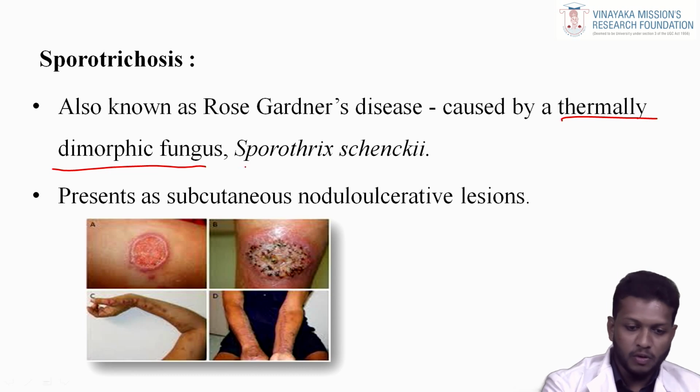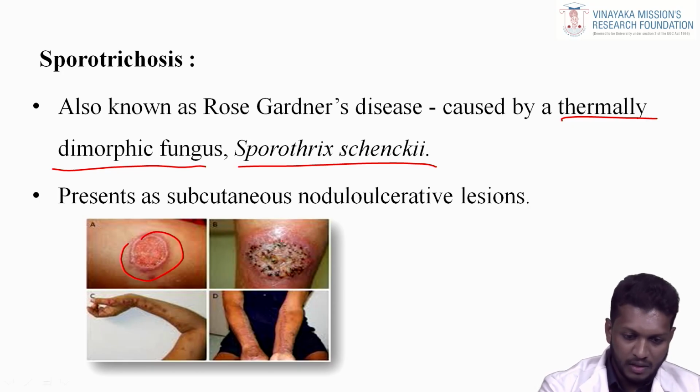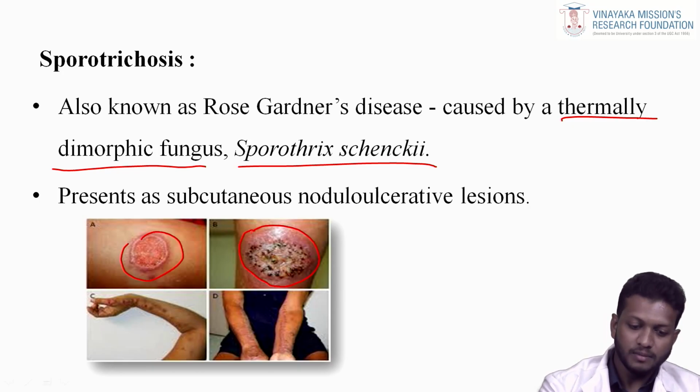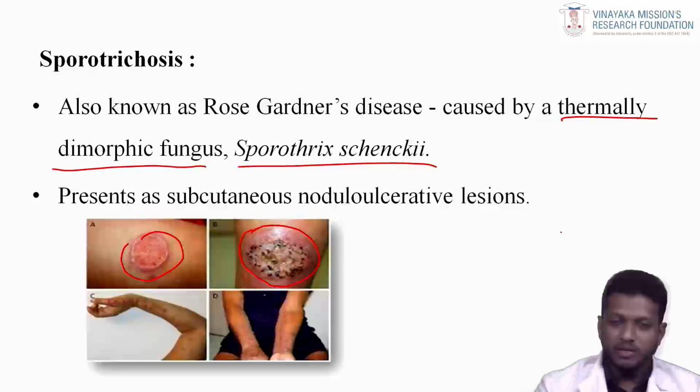Okay, Sporothrix presents as a subcutaneous nodulo-ulcerative lesion. You can see the lesions are similar to mycetoma infection. First it forms a nodule and then produces discharging sinuses. Okay, this is painful only.